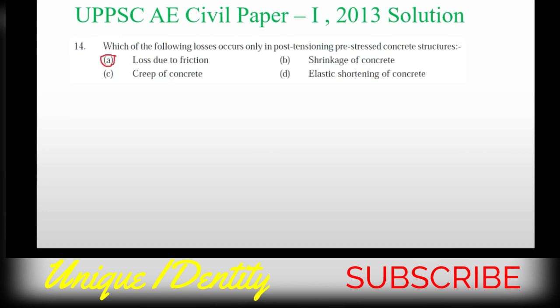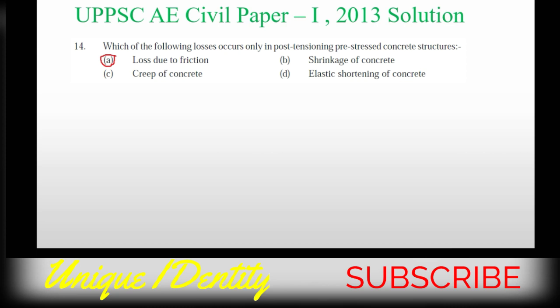Next, question number 14. Which of the following losses occur only in post-tensioning pre-stress concrete structure? As previously I told you that there are two types of tensioning, that is one is post-tensioning and one is pre-tensioning in pre-stress concrete structure.